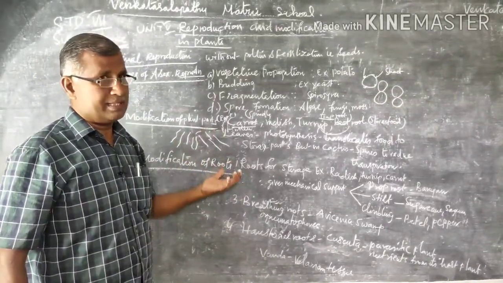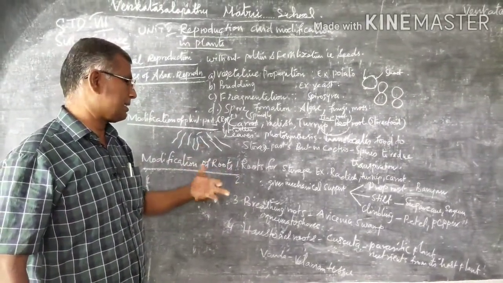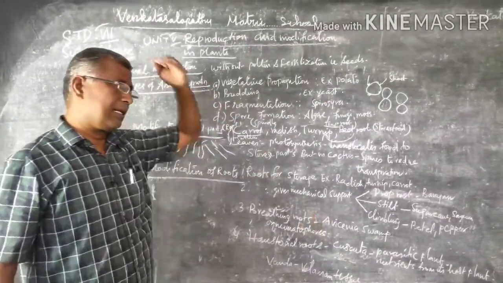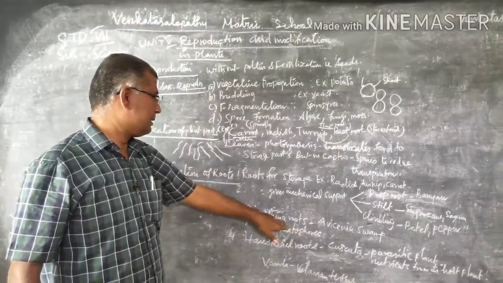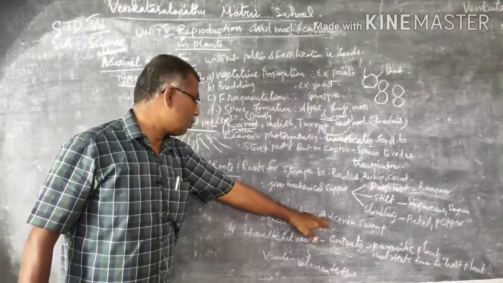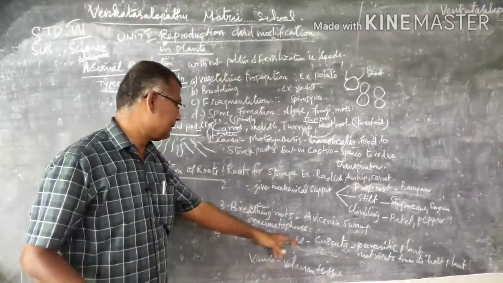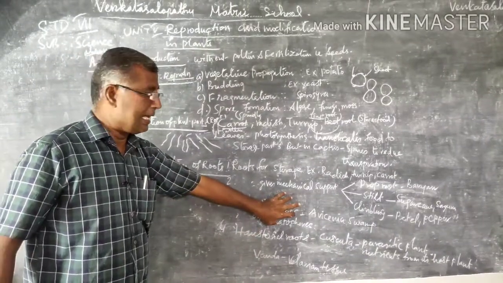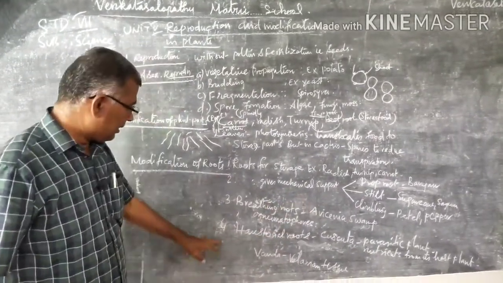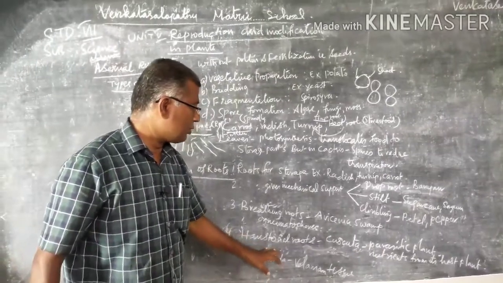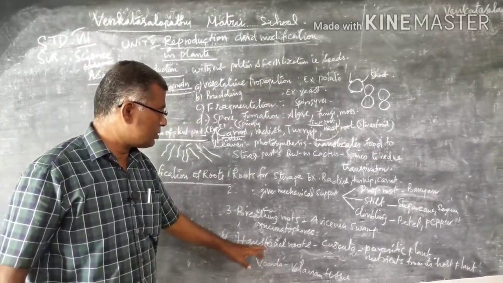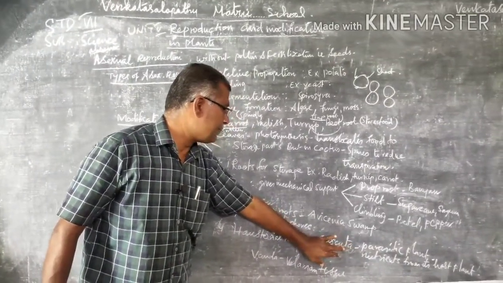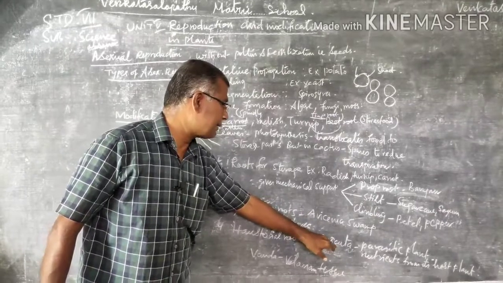Then fourth one is breathing roots. In swamp regions, the plant is Avicennia, a number of Avicennia are present in the swamp region. The roots are belt-like structures with numerous pores, called pneumatophores, through which air circulates. Then fifth one is haustorial roots. These haustorial roots are present in the Cuscuta, which is a parasitic plant which penetrates its roots into the host plant.